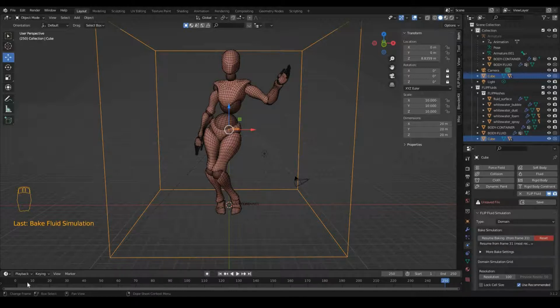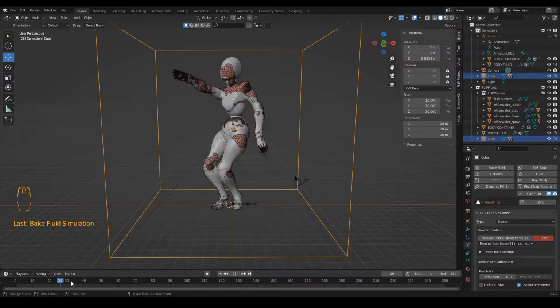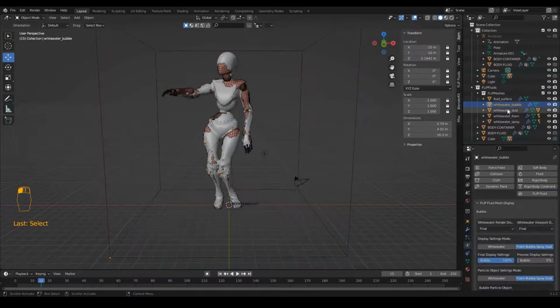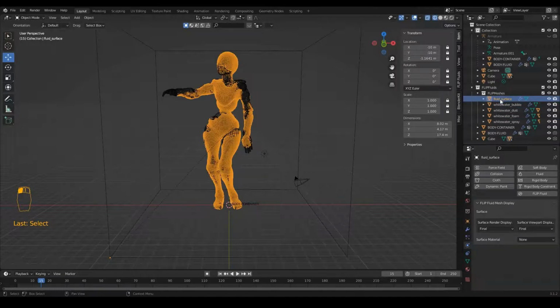and I will move the playhead on the timeline to see if my fluid has been generated, and I can see the fluid is generated along with some particles. So these are the particles and this is the fluid surface.